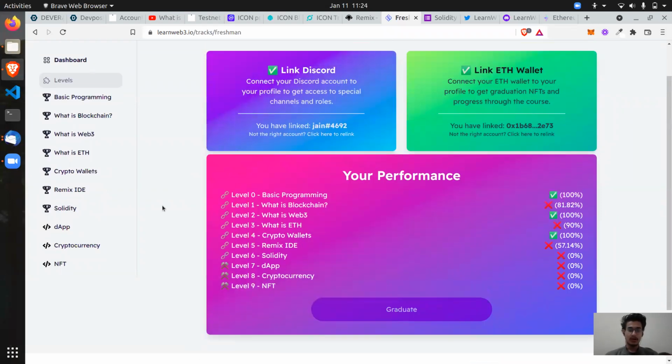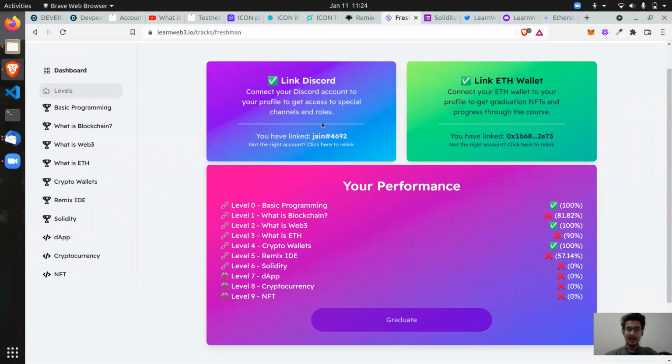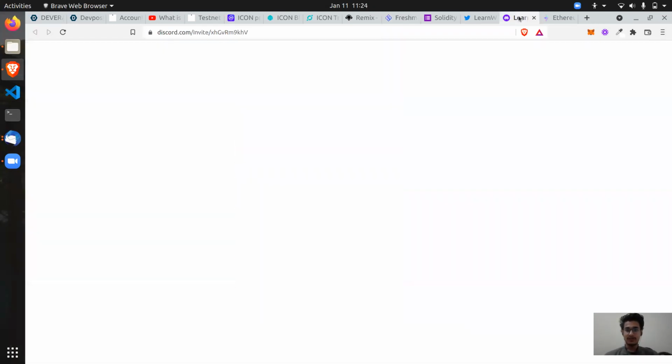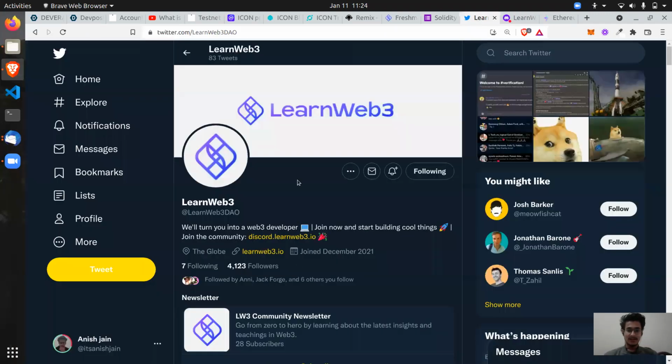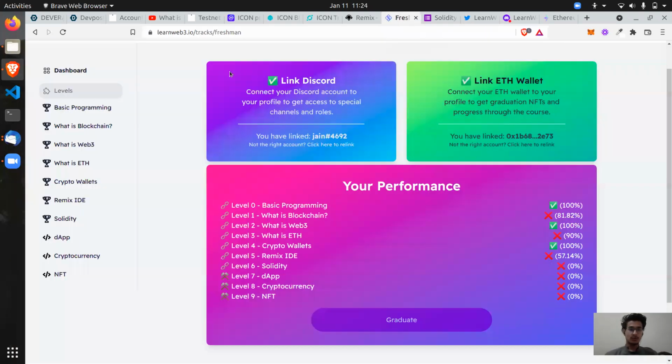You have to log in, and you also have to add your Discord. They have also created this Discord community, guys. This is also pretty awesome. And they have their Twitter page as well. But let me give you the website walkthrough.